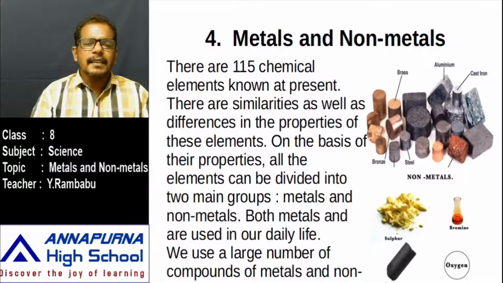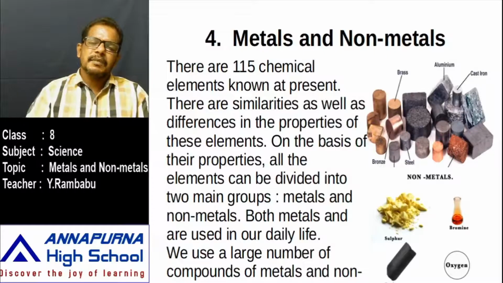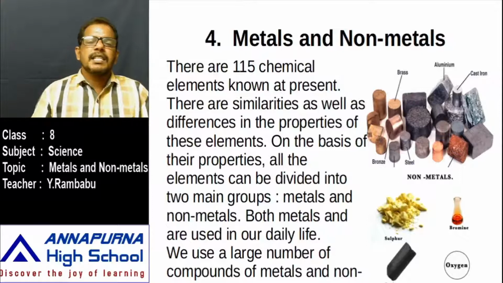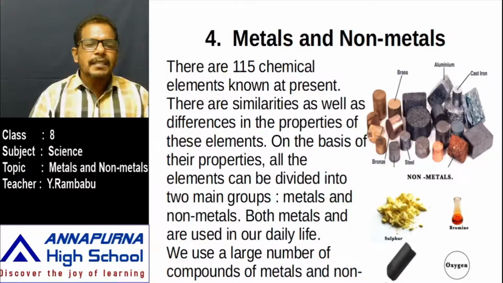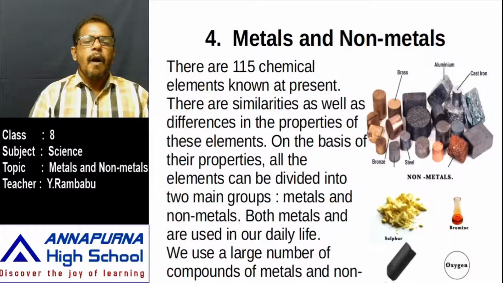Okay, if we take anything, there are two types of properties: physical properties and chemical properties. Physical properties means simply, if we mention color, length, state of a substance, density, those are physical properties. Chemical properties means that a substance reacts with another substance and what is formed, if we express it like that, those are chemical properties.